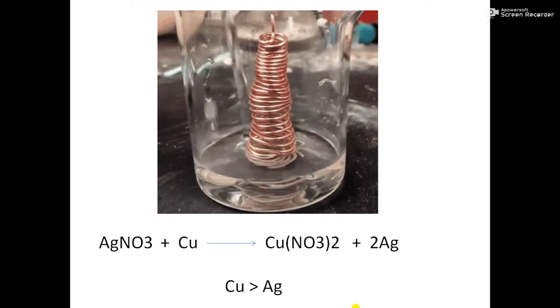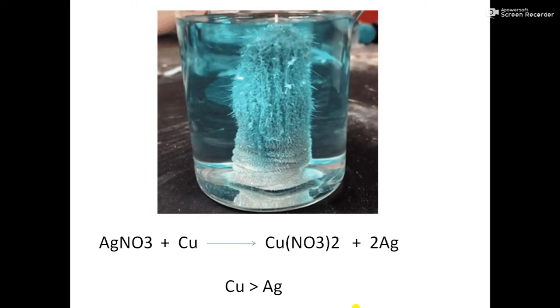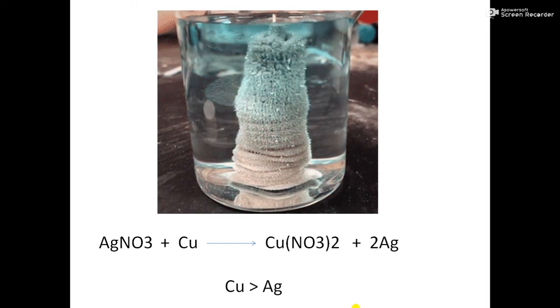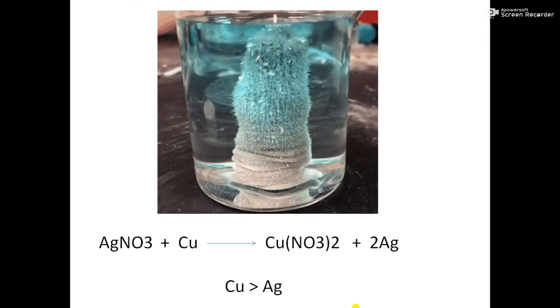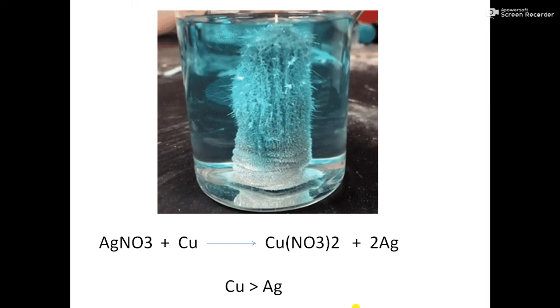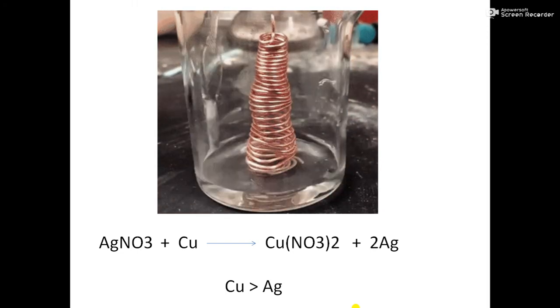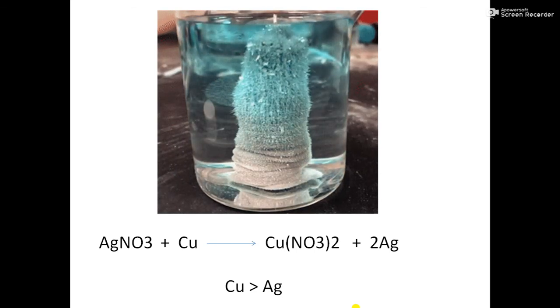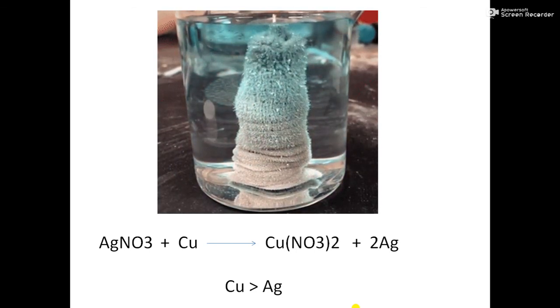So this bluish color of the solution is copper nitrate. And silver gets deposited on the coiled copper wire. Why? Because here copper is more reactive than silver. And which type of change is it? It is a chemical change because we cannot reverse it back.